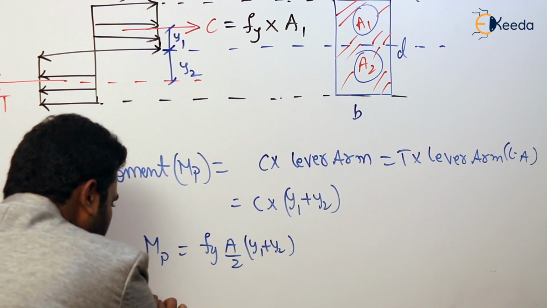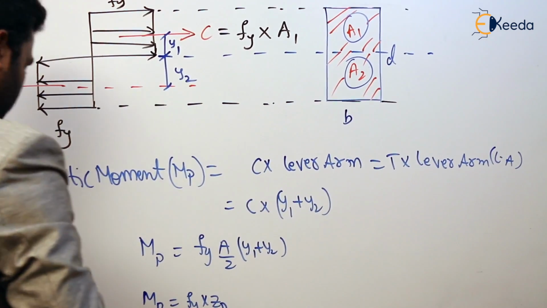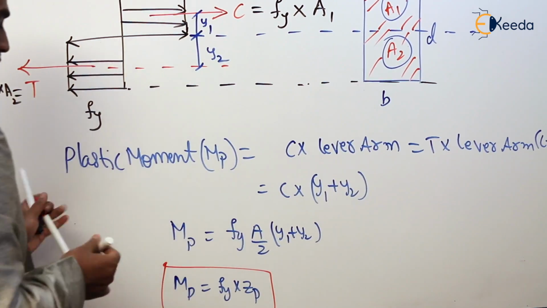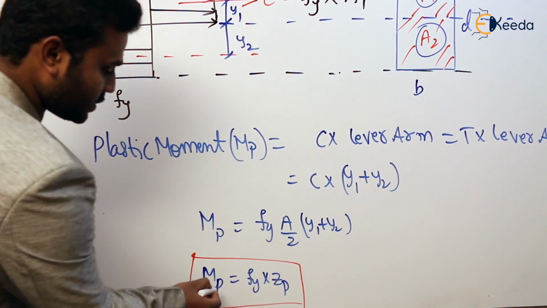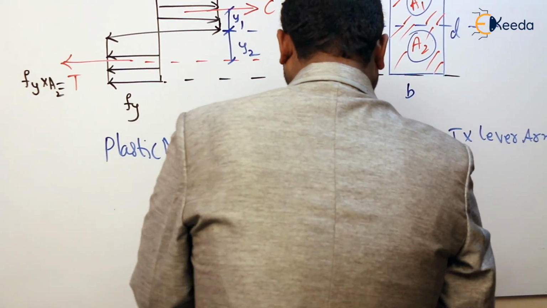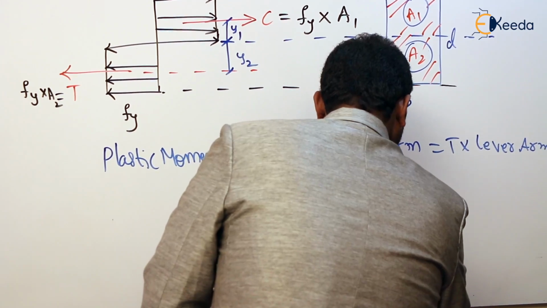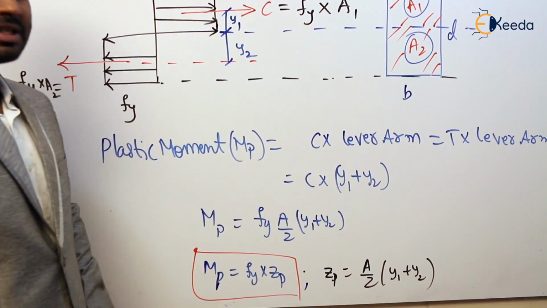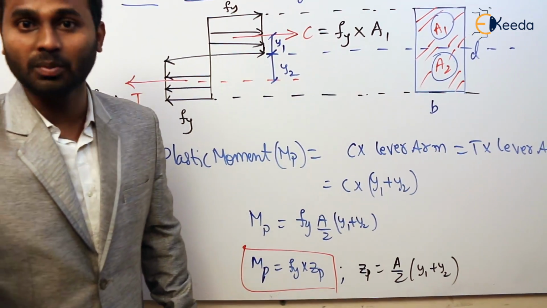So we can modify it as MP is equal to Fy into ZP. This is the plastic moment, or moment of resistance of a cross section at plastic state. So now what is ZP? ZP is A by 2 into y1 plus y2. So this is ZP. Now what is ZP? ZP is a plastic section modulus.